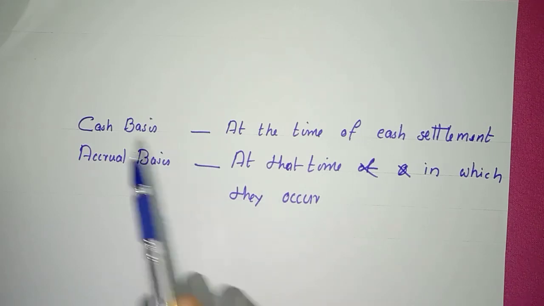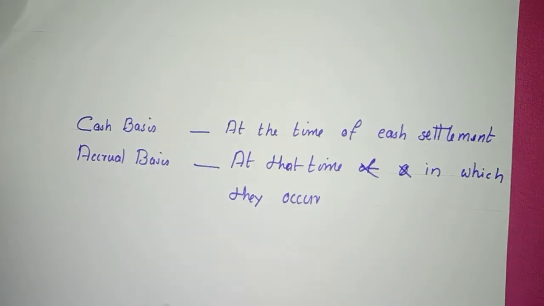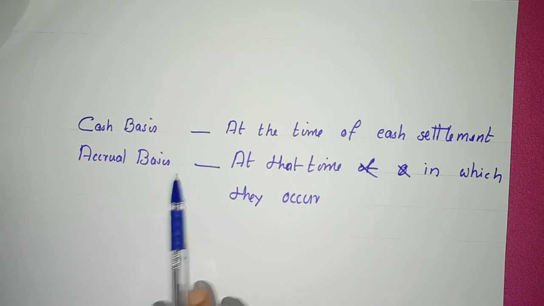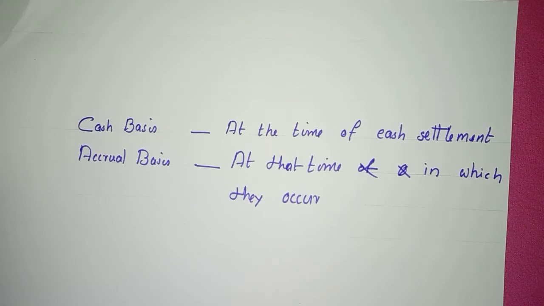That means we cannot accept cash basis for accounting, we can accept only accrual basis because of this realization and matching concept. That means we are going to learn more about the double entry system of accounting, or we are going to record the transactions in the double entry system of accounting, which is based on the dual aspect concept and on the accrual basis. That is all about the systems of accounting.